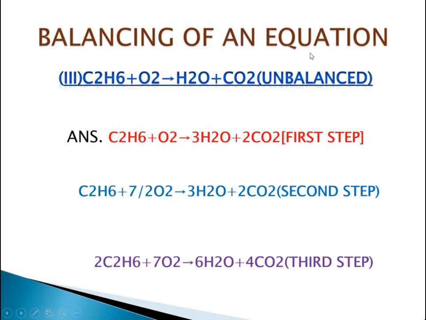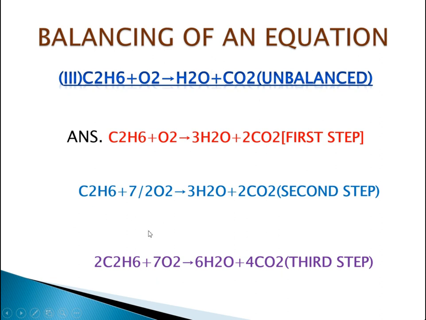So this is the third example, in which we can see C2H6 plus O2 equals H2O plus CO2. So C2H6, which means that this is unbalanced, and then C2H6 plus O2 equals 3H2O plus 2CO2 is the first step. Here we can see that these are not balanced. Some of the compounds are not balanced. In the second step we have placed a 7 by 2 combination. Now 7 by 2 is not a whole number, it is a fractional number.